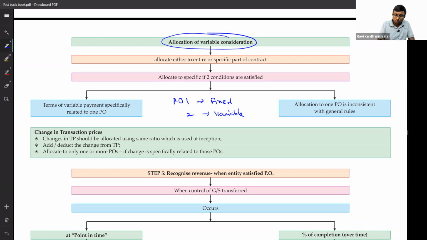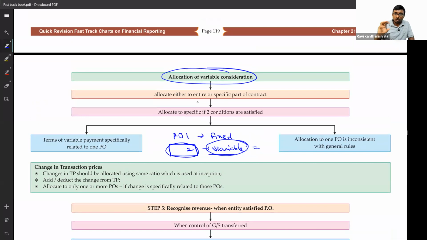Okay, done. Now see, why are you fixing variable consideration? No, sir, the services are like that. That's why variable consideration. If you specifically identify it, then there is no problem. Whatever variable consideration we are discussing will be allocated to only this performance obligation. Sometimes people try to modify or alter it. Say, for performance obligation 1, which I said is fixed, the fair value is generally 1,000. But he will say only 800 rupees fixed.